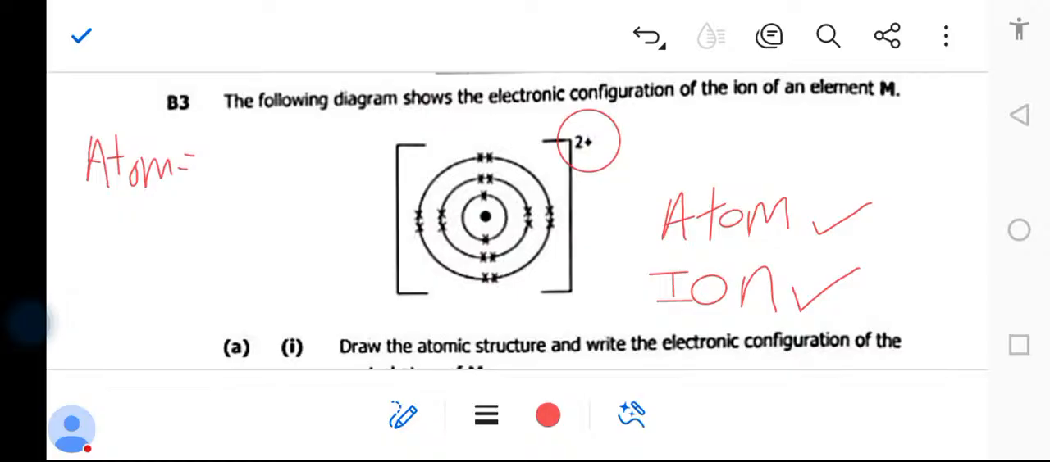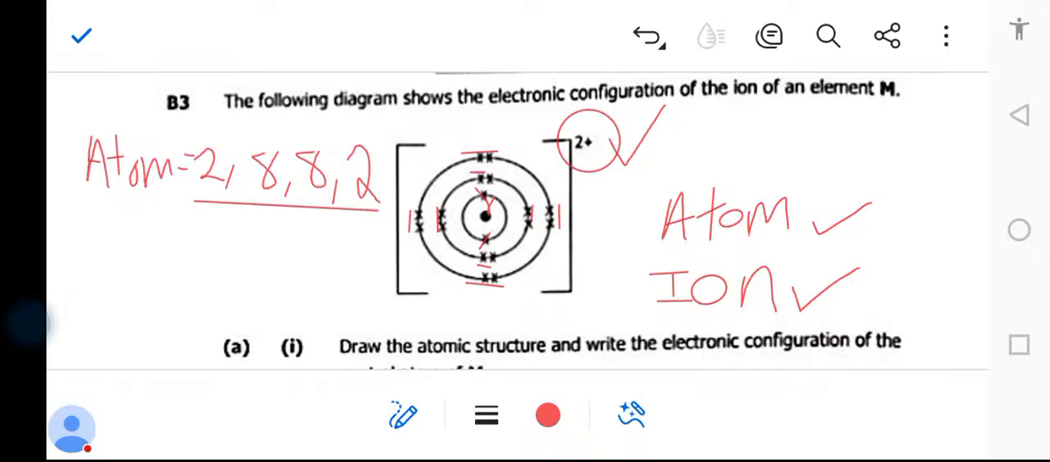So what's the electronic configuration of an atom before losing? The first shell had 2. The second shell had 8. The third shell had 8. Then after losing, it lost how many? This 2 plus is the number of electrons it lost, meaning it had 2 more. This is the complete one, which we call an atom.